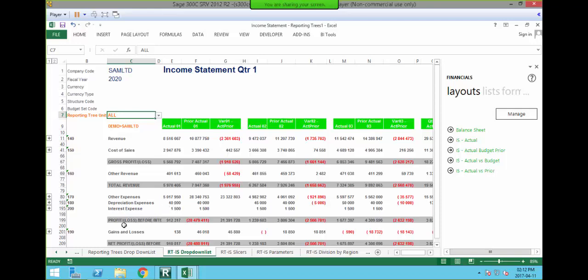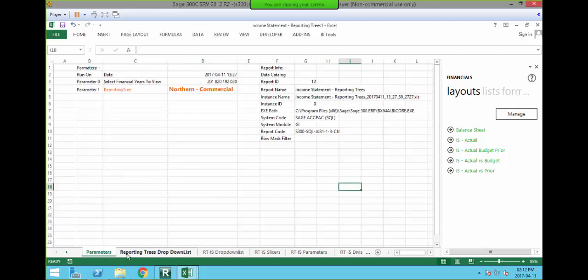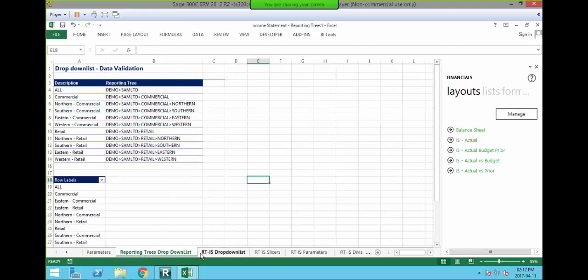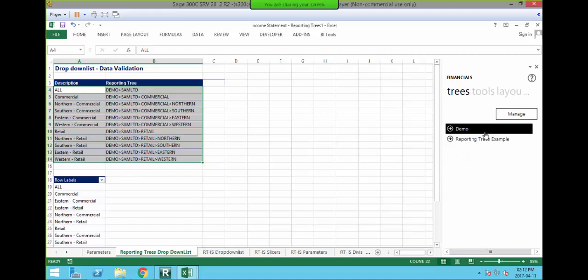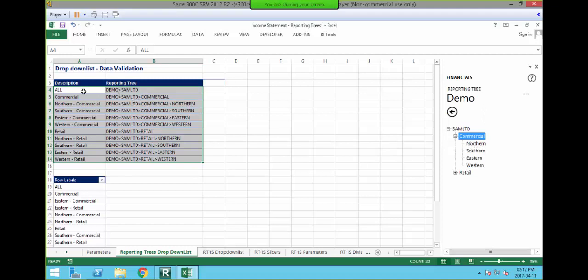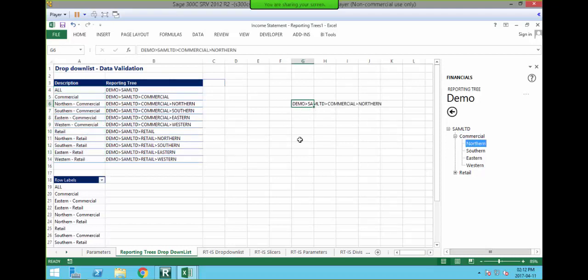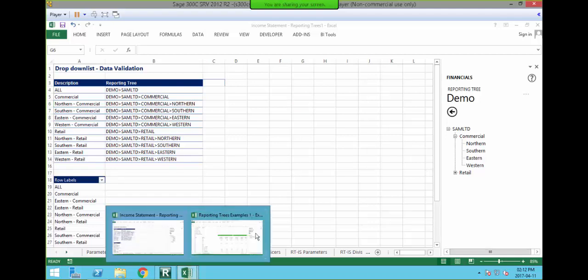And the first thing I did was I added a reporting trees drop down list. So I listed all the different reporting trees that I could possibly have. So it's as simple as going to trees, and I went into my demo and I clicked on the plus and onto commercial, and everything I had here, I'd given it a name that I wanted to name my particular filter, and then I've basically clicked and dragged and placed the reporting tree next to it. Then using VLOOKUPs, I've basically pulled the reporting trees data back into the report. So let's show you that now inside that other report.